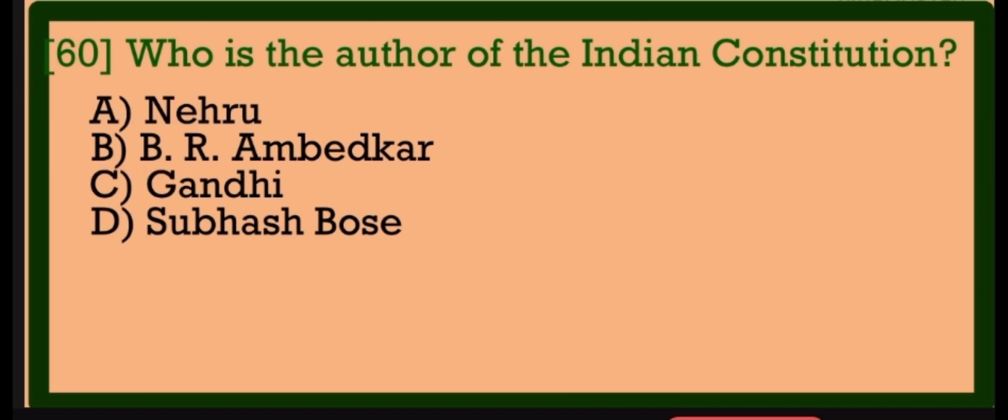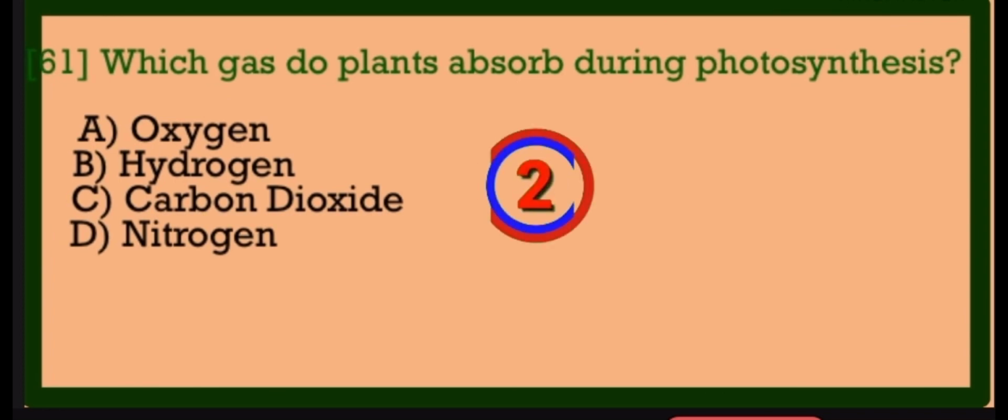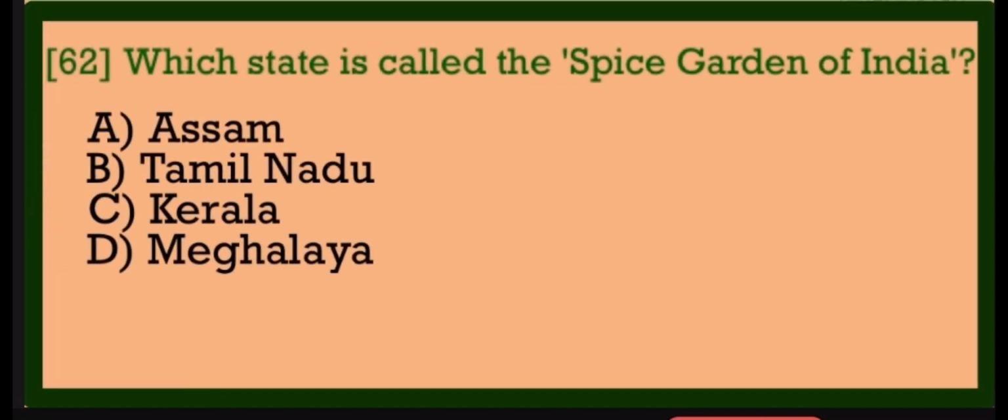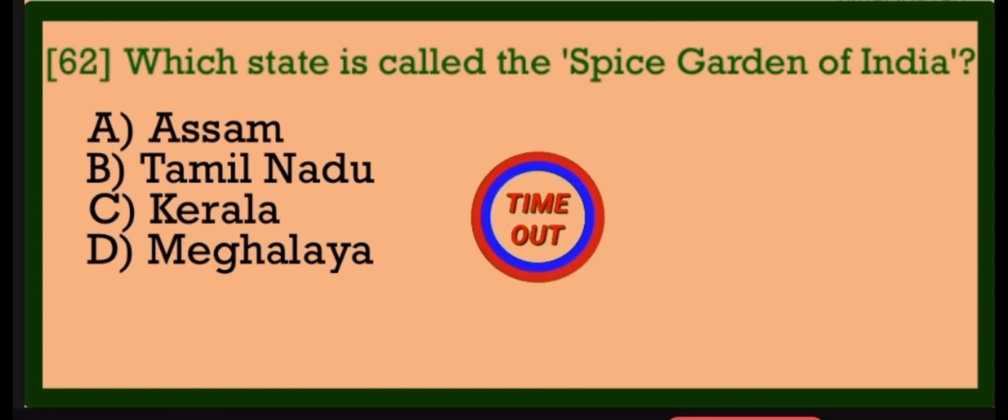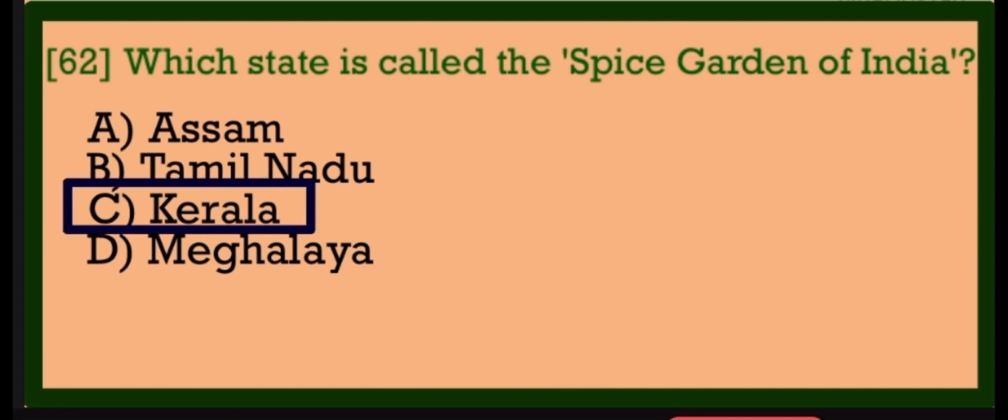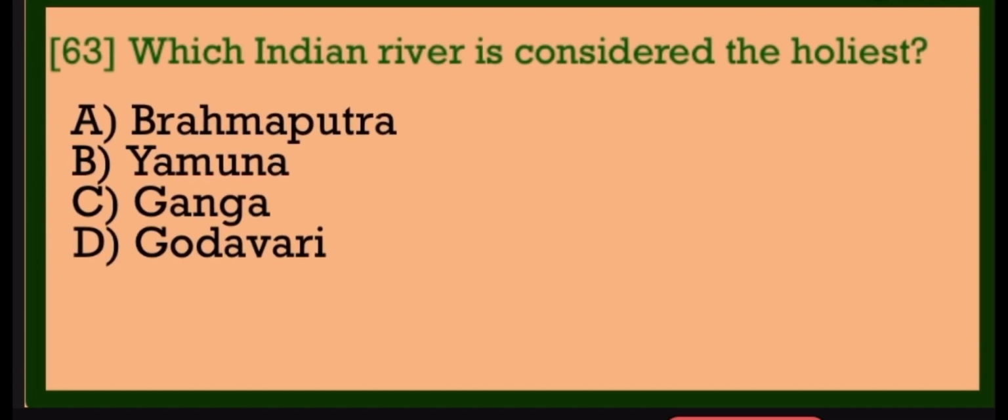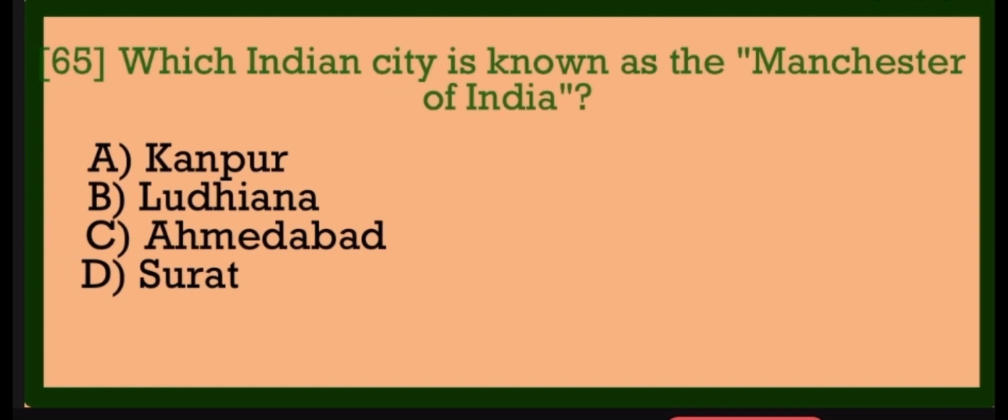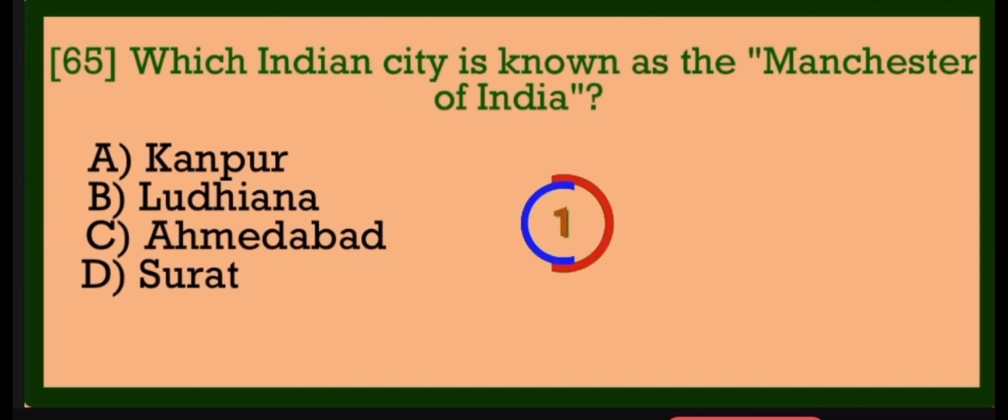B.R. Ambedkar. Which gas do plants absorb during photosynthesis? Carbon dioxide. Which state is called the Spice Garden of India? Kerala. Which Indian river is considered the holiest? Ganga. What is the full form of PIN in Indian postal system? Postal Index Number. Which Indian city is known as the Manchester of India?